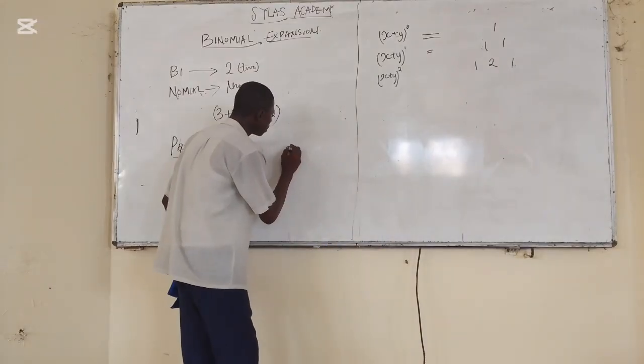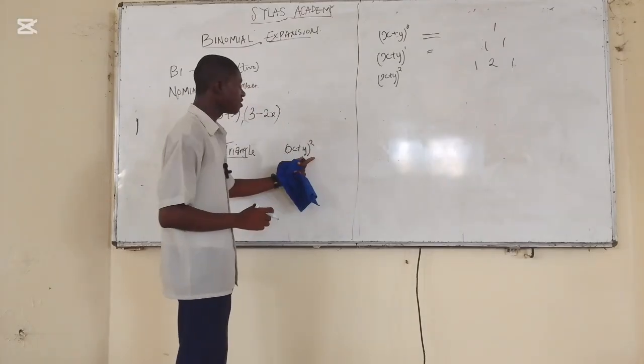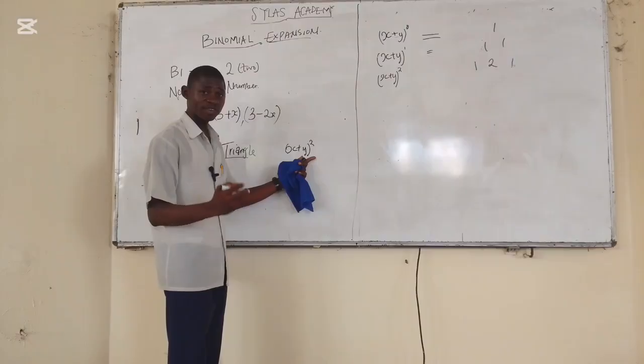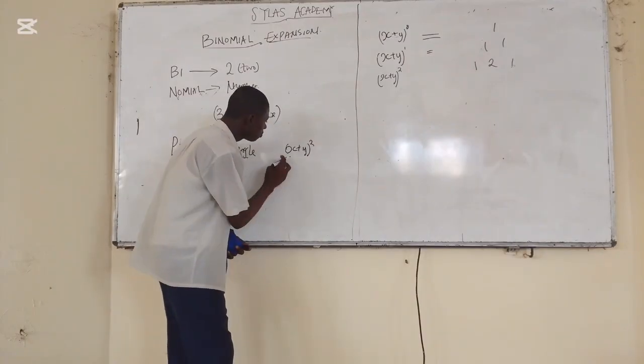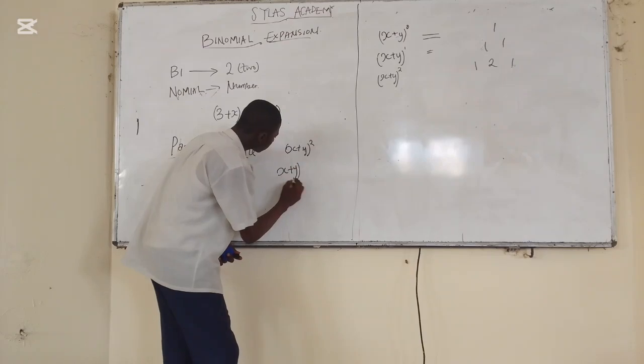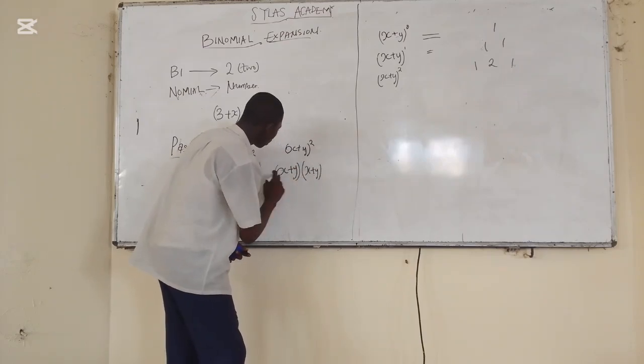Having x plus y to the power of 2 signifies that this bracket appears 2 times. And so I'm going to split it into 2 by saying x plus y into x plus y.